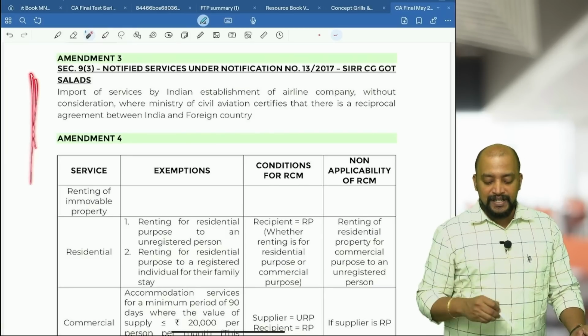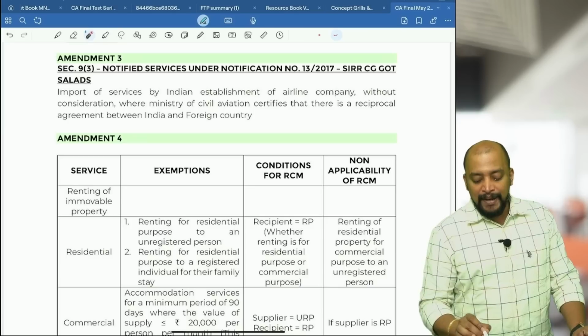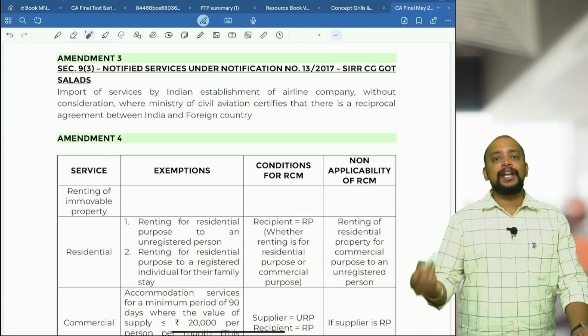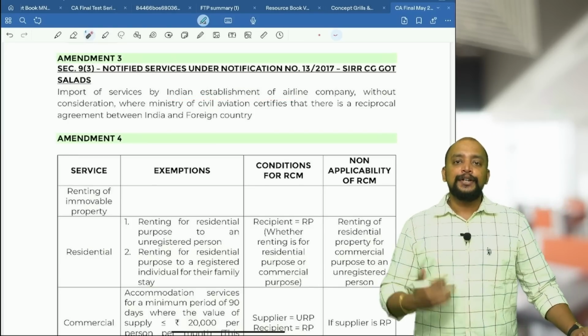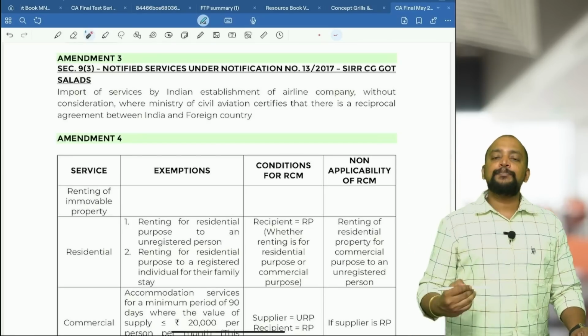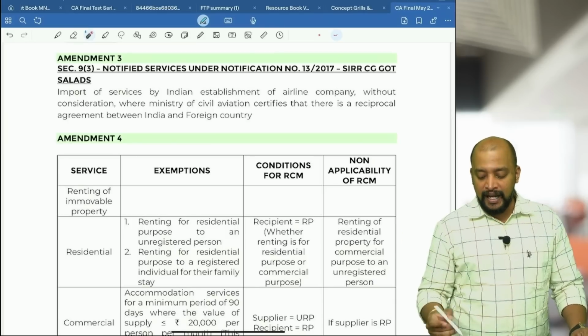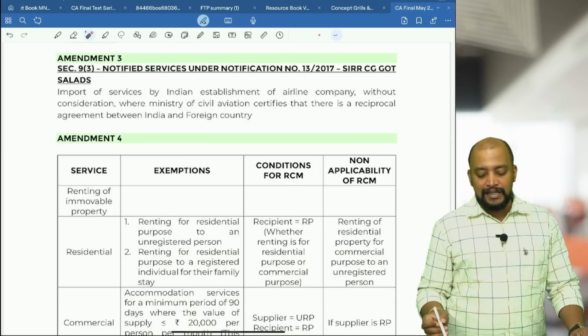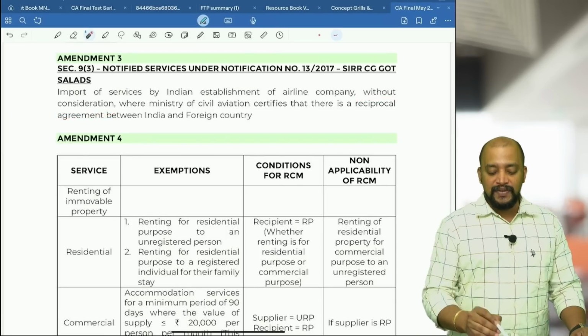So this import of service is exempted. Import of service by an Indian establishment of a foreign airline company. Say for example, you take Singapore Airlines. Singapore Airlines is having an Indian establishment. They are importing services from their head office. Okay, so with consideration or without consideration? Without consideration, that is very, very important.